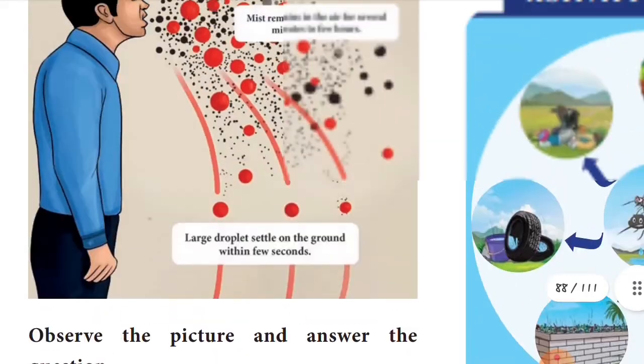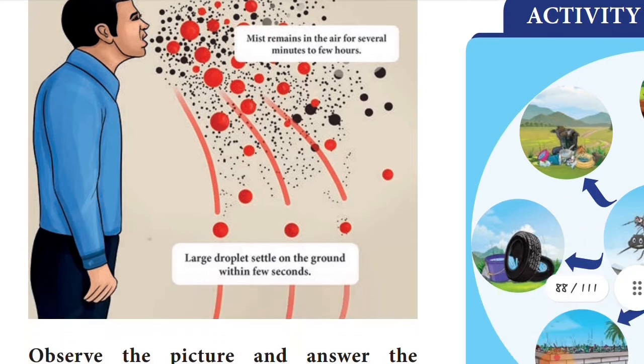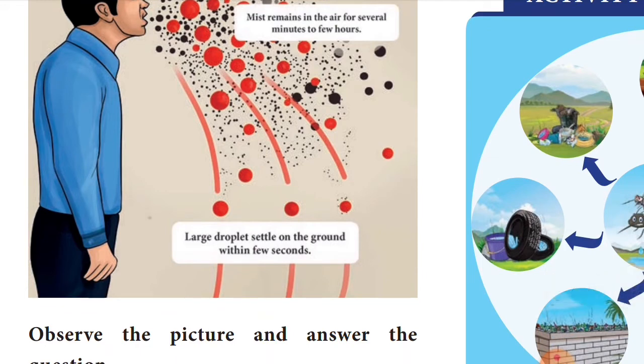See this picture, children. In this area, small droplets are vaporized into fine mist. The mist remains in the air for several minutes to a few hours. Large droplets settle on the ground within a few seconds. That is the main reason, children.